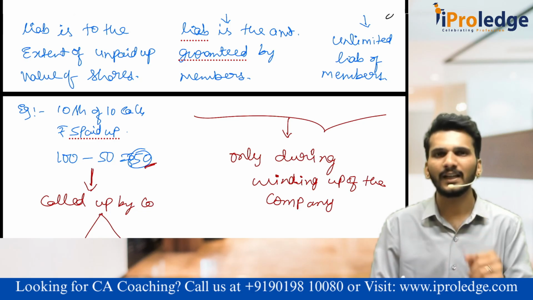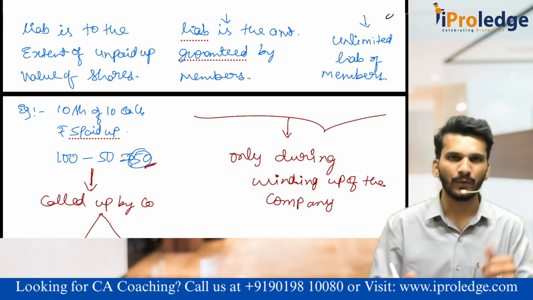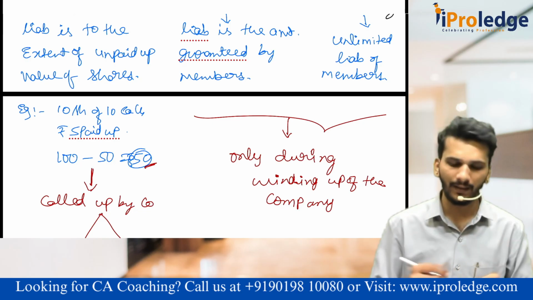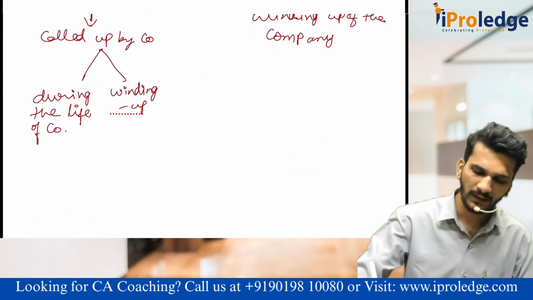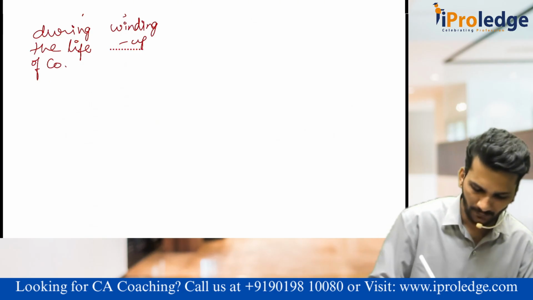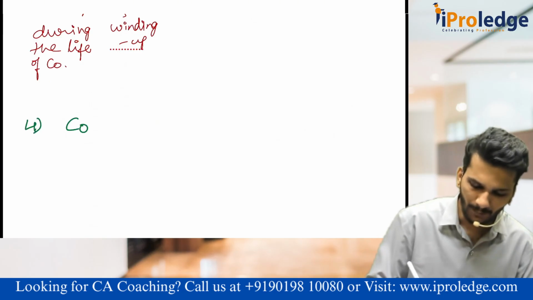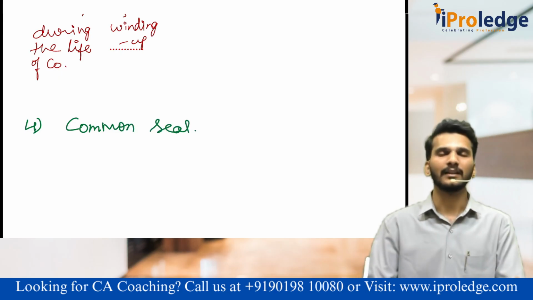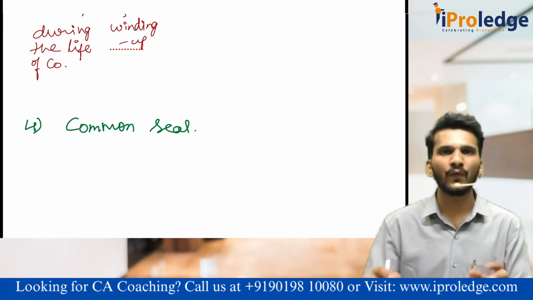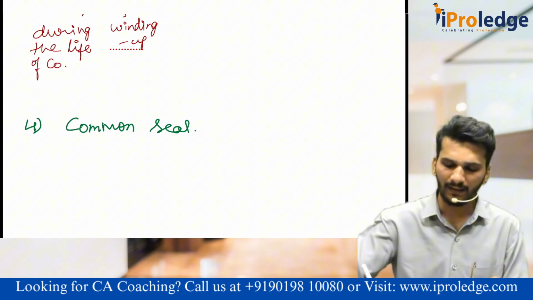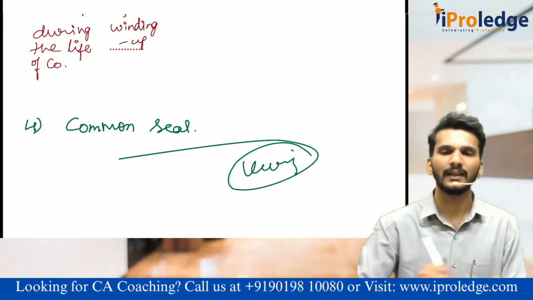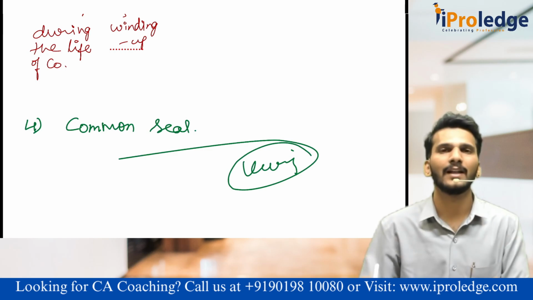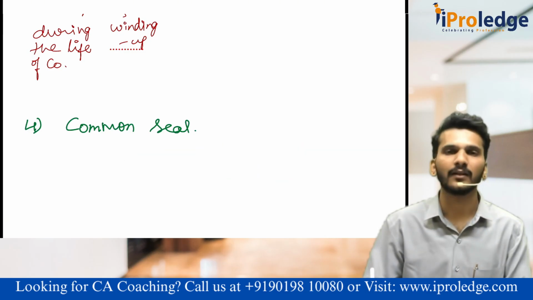This is the third feature of the company. One is separate legal entity, artificial juridical person. Then third one is limited liability. Then the next feature which we have here is common seal. Sir, what is this common seal? Because company is an artificial person. See, if I say this is my sign, as a natural person I can sign it because I know how to sign. But company, how can it sign?